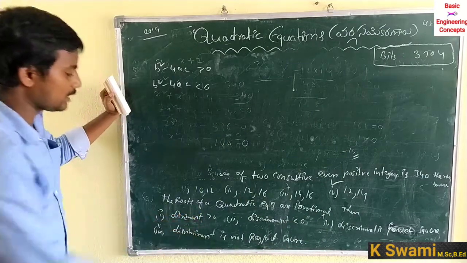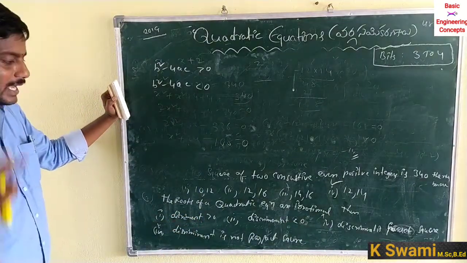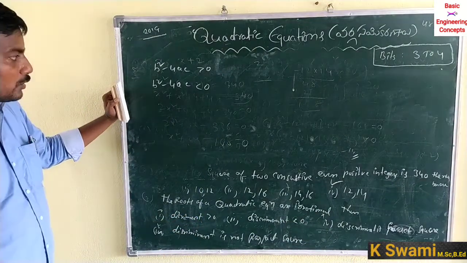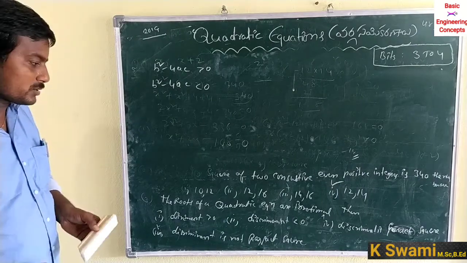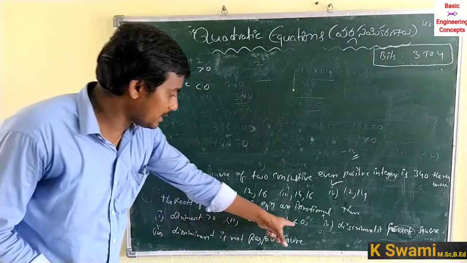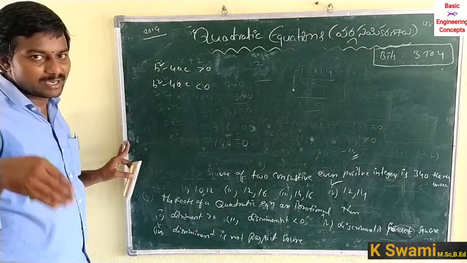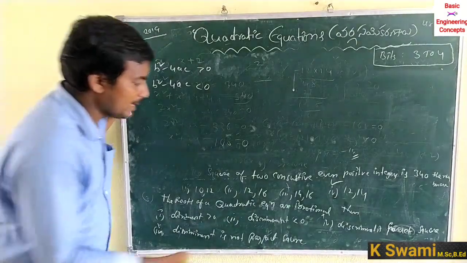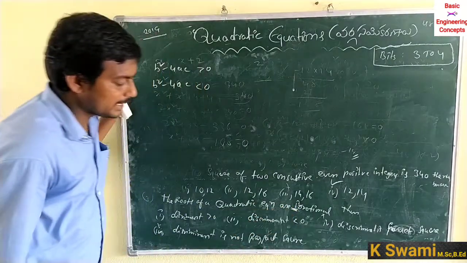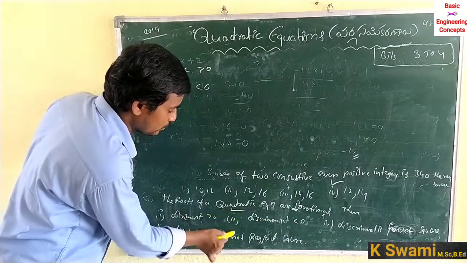So the remaining: discriminant greater than 0 means it has two roots. Two roots are real roots. Otherwise discriminant less than 0 means negative values and no roots. So irrational. So both are irrational. The correct answer is 2.